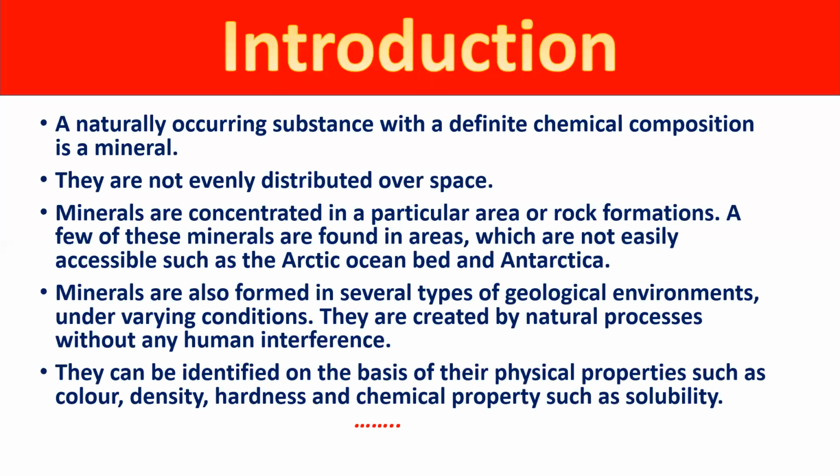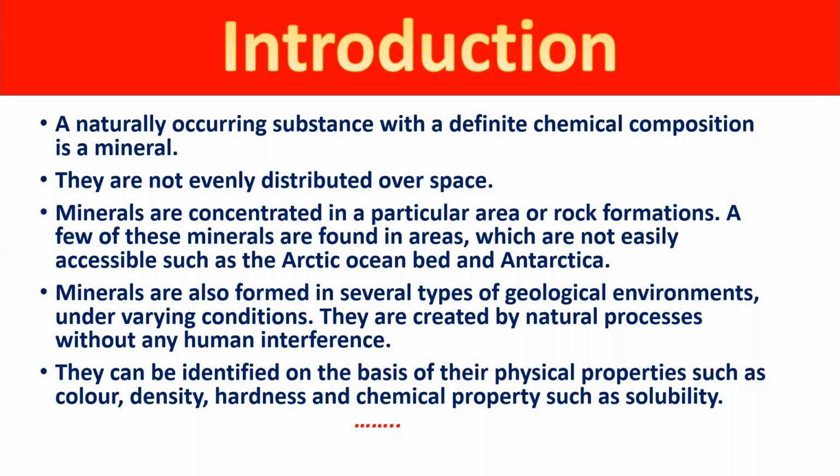My dear students, first of all, let's take the definition of mineral. What is a mineral? Minerals are naturally occurring substances with a definite chemical composition. They are substances which are found in our rocks and which have a definite chemical and physical composition also.